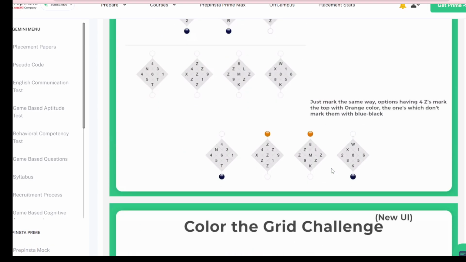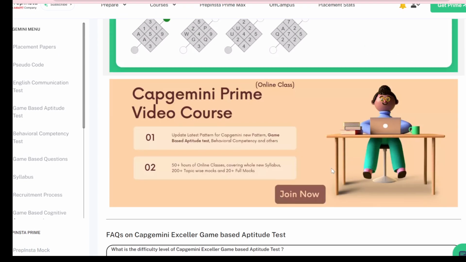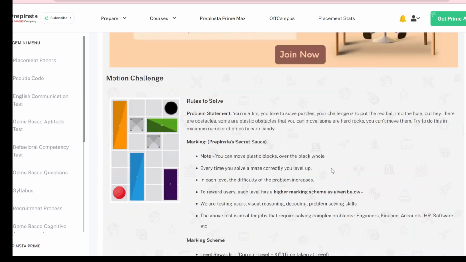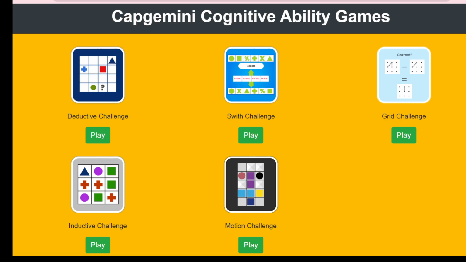Okay, after that you will not get this type. Yeah, that's it. These are the sections you will face, guys. Please practice as much as you can. You can go for brain games. You can download them from the Play Store, brain games, where you get all the games. Practice as much as you can.